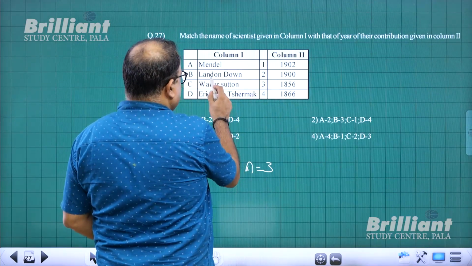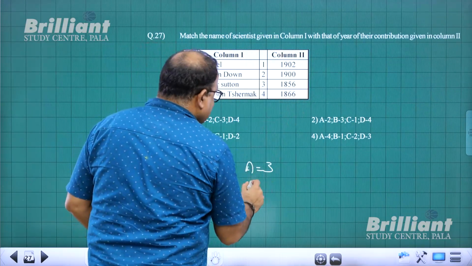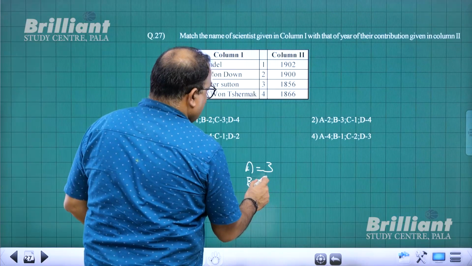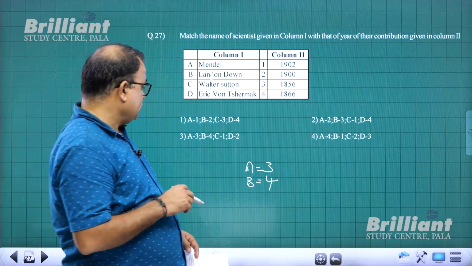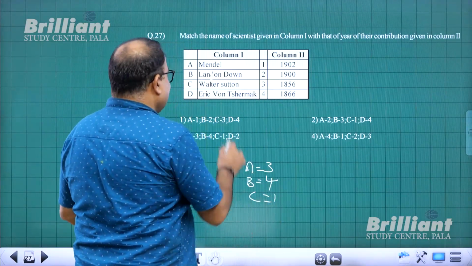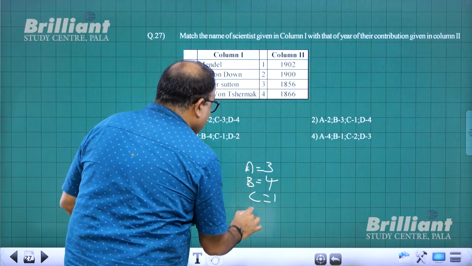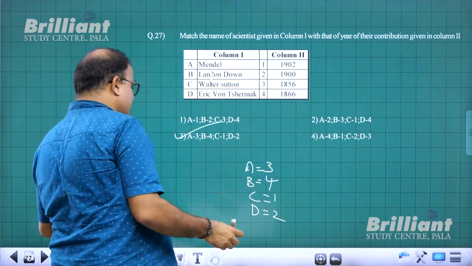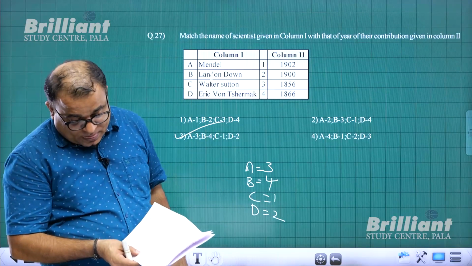Langdon Down discovered Down syndrome in 1866. So B is 4. Right? Then C, Walter Sutton, 1902. Eric von Tschermak during 1900. These are rediscoverers of Mendelism. So D will be 2. 3, 4, 1, 2. Answer is 3. So for question number 27, 3 is the answer.